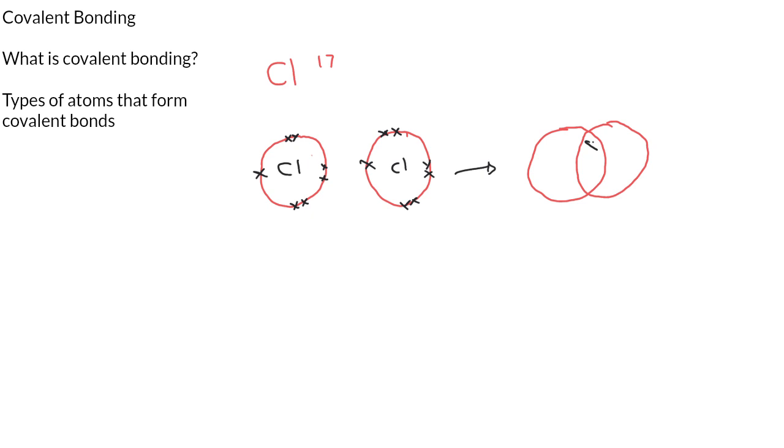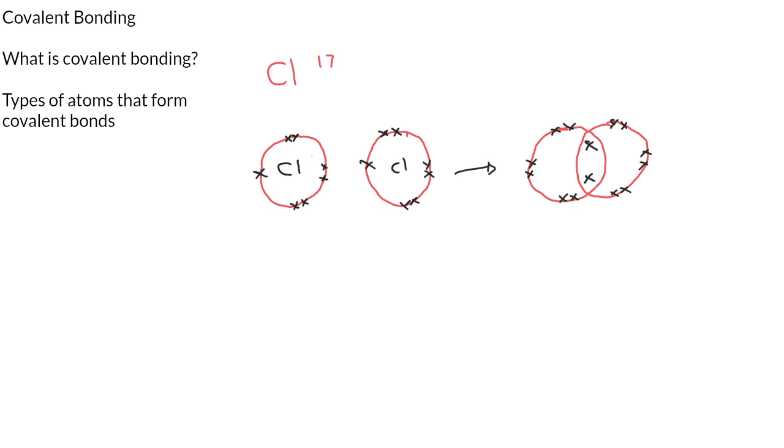The first chlorine needs 1 more electron, so it donates 1 electron. The second also needs 1 more electron, so it contributes that electron too. So in their shells, there will be 6 electrons left as non-bonded pairs of electrons. Do you see that they both contributed 1 electron, and now they can share it to have a complete outer shell?